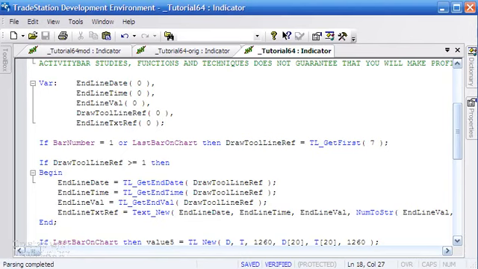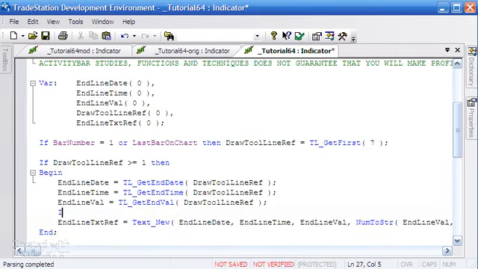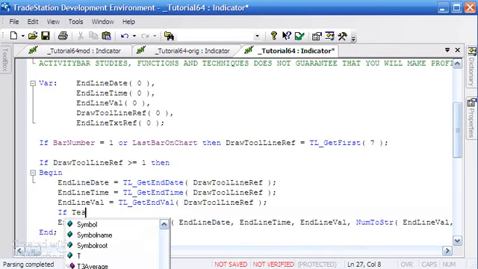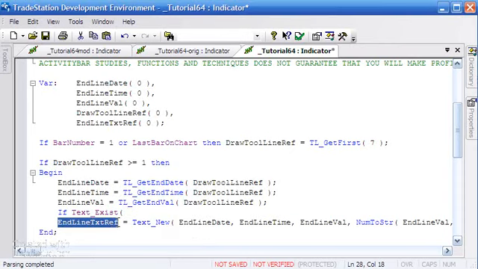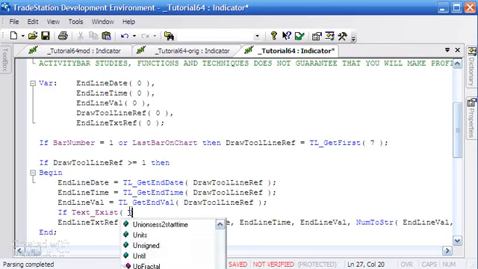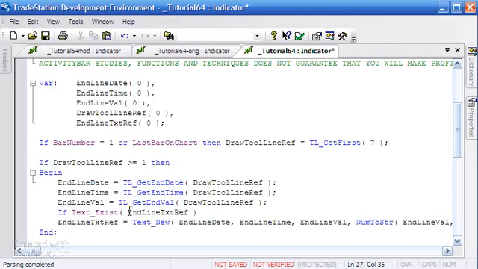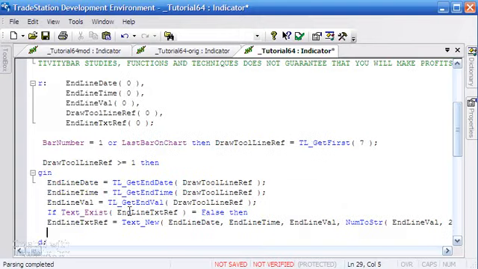And the way that we're going to do that, we're going to say if text_exist, in other words, if we've already drawn this thing, and we're going to put in the reference, which is EndLineTxtRef, like so. And we're going to say if that is equal to false, then we're going to draw this text for the first time like we've already done. We don't need the semicolon there.